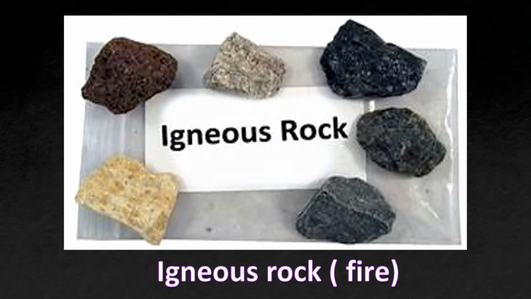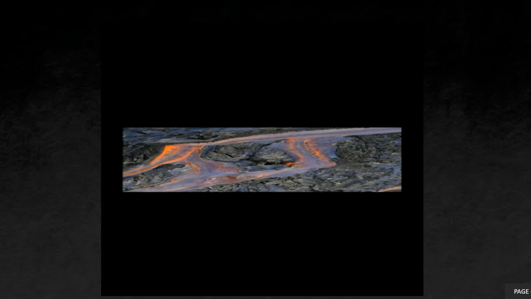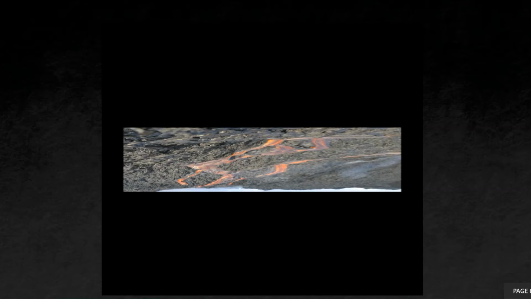The word igneous is derived from the Latin word ignis, meaning fire. Igneous rocks are formed by the cooling and solidification of lava and magma. When a volcano erupts, it brings out large quantities of hot molten rock. Once it reaches the surface, it becomes lava. The lava cools down and hardens, either on the surface or sometimes within the crust. This hardened magma or lava is called igneous rock.